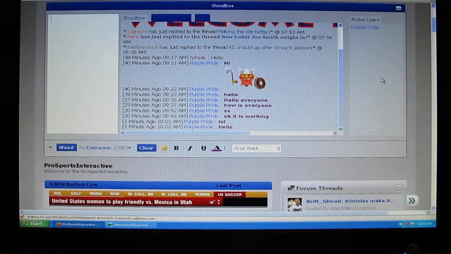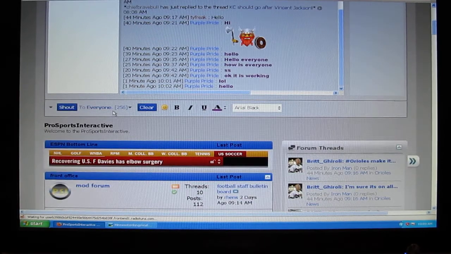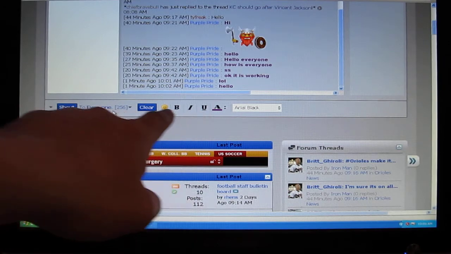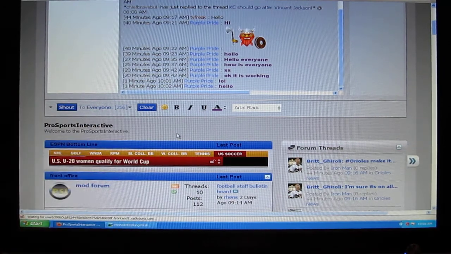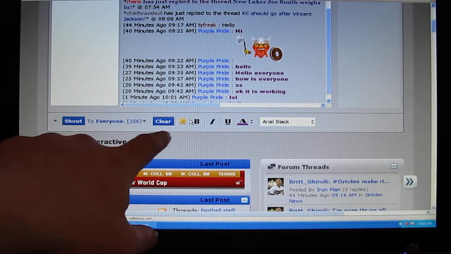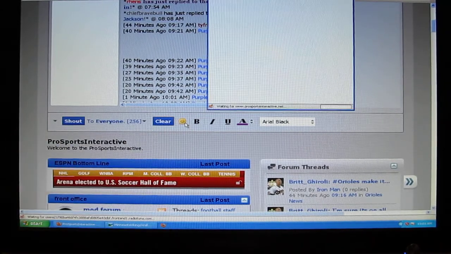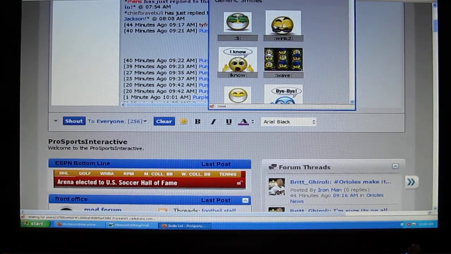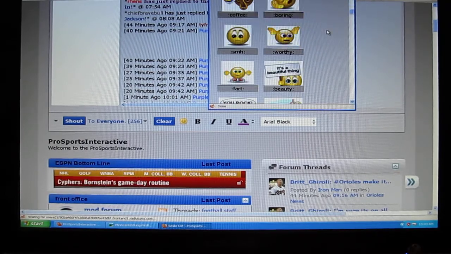The other thing that the shoutbox does is that it lets us express ourselves as an individual. If you look down here at the bottom row, we are greeted with a few different things that will help us to express ourselves. This is the smiley, which I'm sure you're familiar with. Click on it and it'll show you all the smileys that we have to offer here at PSI.